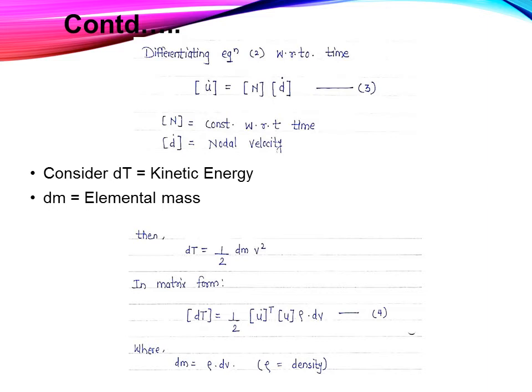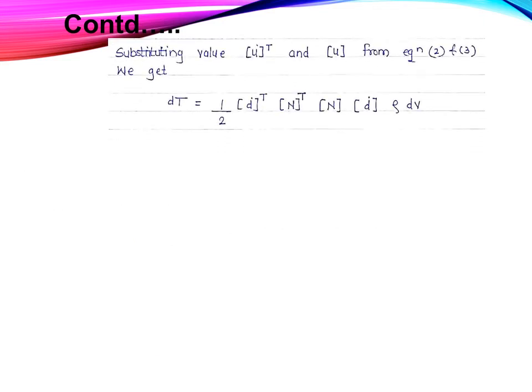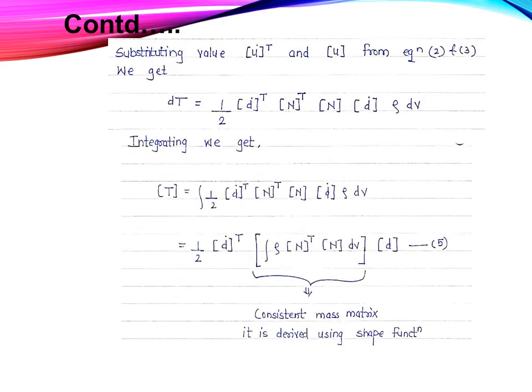So remember this: when I insert d, that is the delta, this is for the small element, and when it is for the whole object, then integration of that is considered. In matrix form, dT, that is the kinetic energy, is equal to 1/2 u dot transpose matrix into u dot matrix into rho into dV, where dm is replaced with rho into dV, the density. Substituting the value of u dot transpose and u dot from equation 2, you will get this equation as shown in the slide, and integrating the above equation.